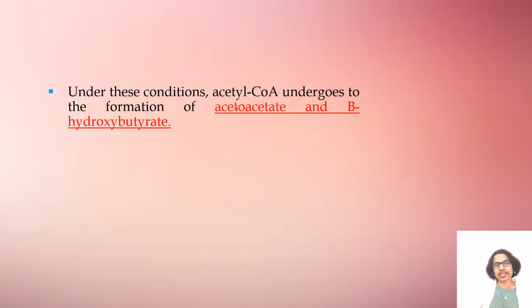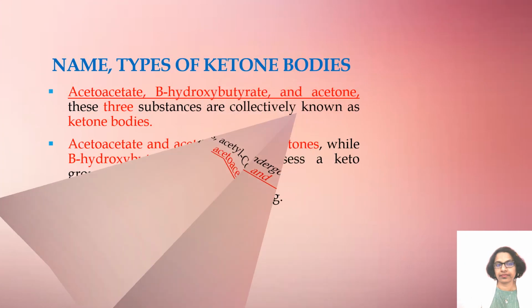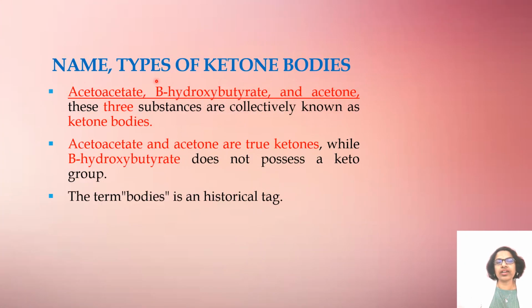Under these conditions, acetyl CoA undergoes formation of acetoacetate and beta hydroxybutyrate. And let us see what the types of ketone bodies are. There are mainly three types of ketone bodies. What are they? Acetoacetate, beta hydroxybutyrate, and acetone. These three substances are collectively known as ketone bodies.